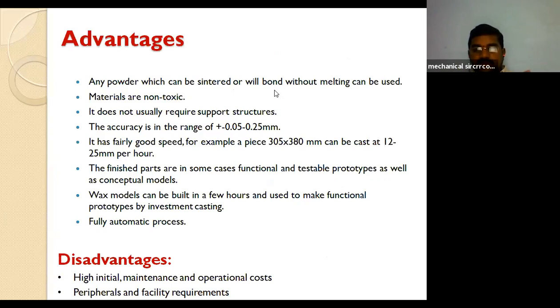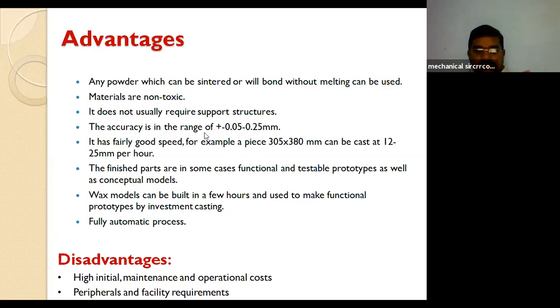The materials are non-toxic. It does not usually require support structures, as I discussed in the first point. The SLA technique, I mean stereolithography, requires support structures. Here the build material acts as the supporting structure, so no additional support structures are needed.